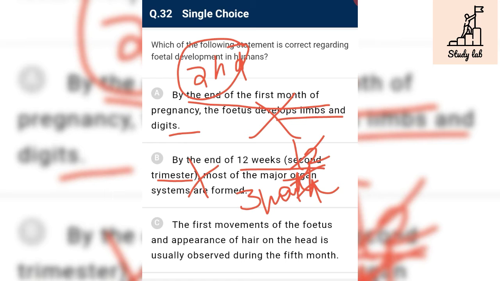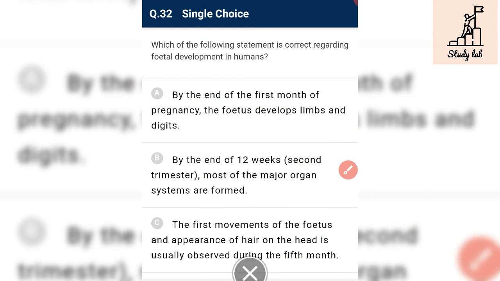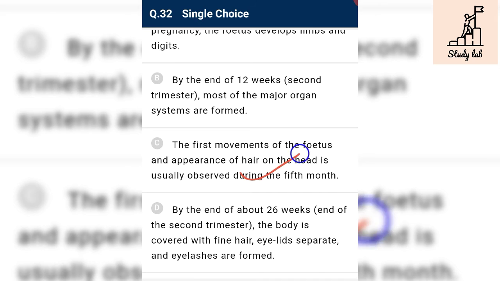The first movement of the fetus and appearance of hair on the head is usually observed in the 5th month. Yes, first movement is observed in the 5th month. So this is our required answer. And let's read about the next option.